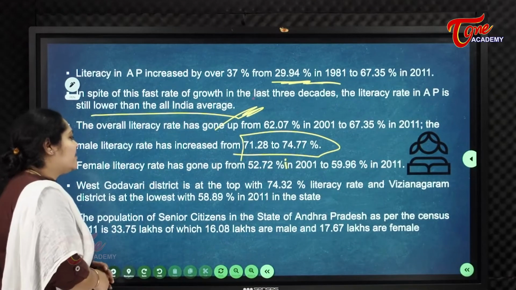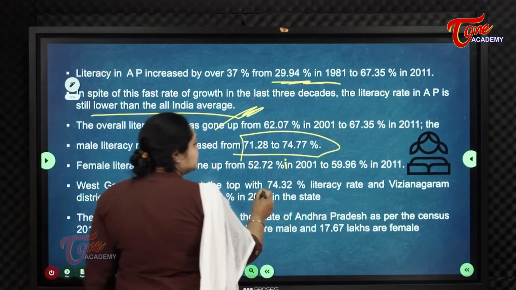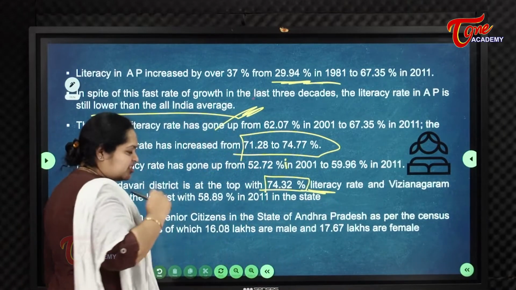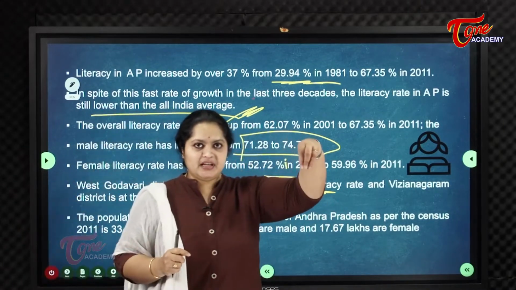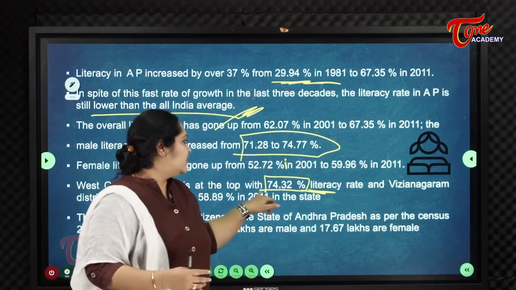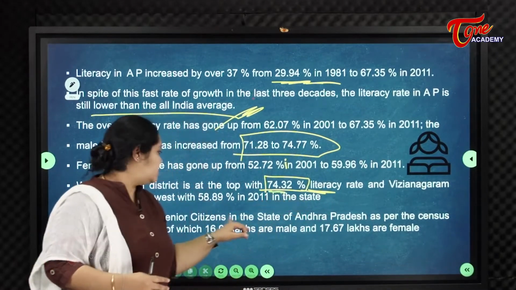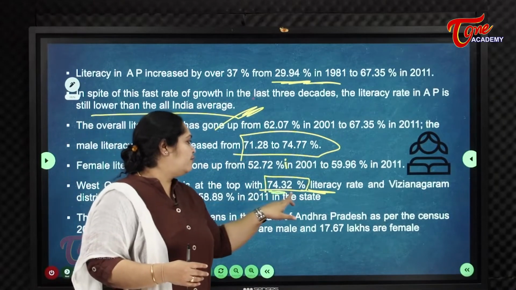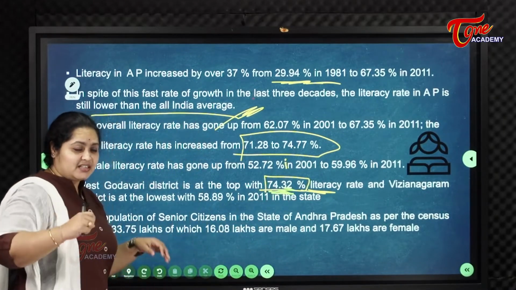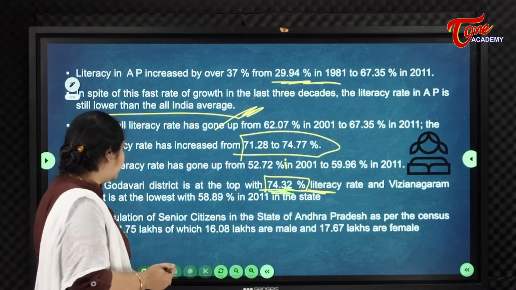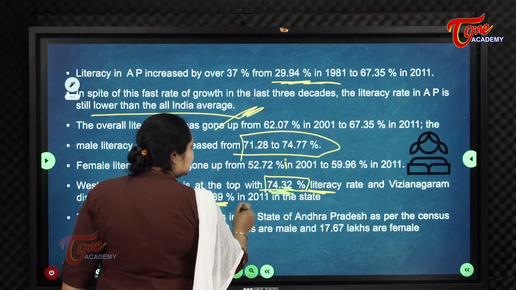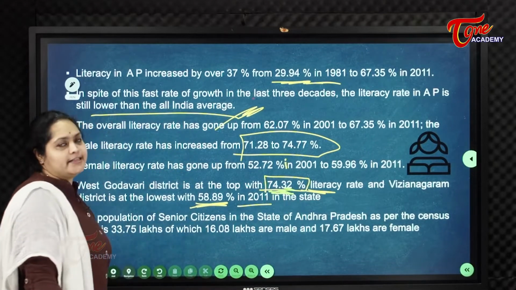West Godavari district is at the top with a 74.32% literacy rate, considering both male and female literacy. Vijayanagaram is the district with the lowest literacy rate, around 58.89% in the 2011 census.